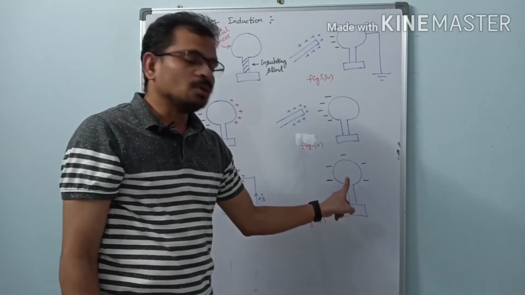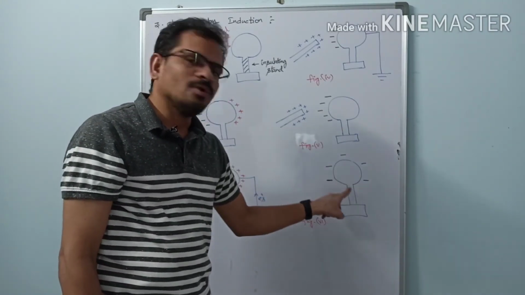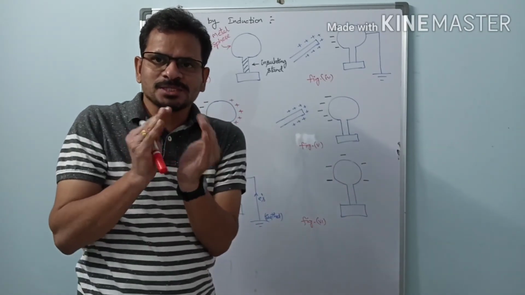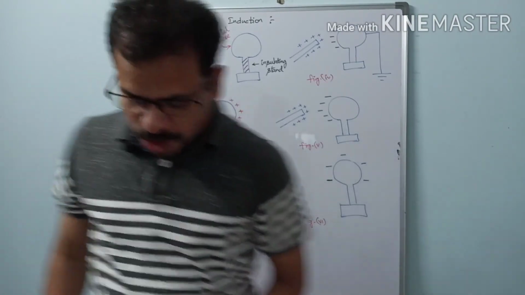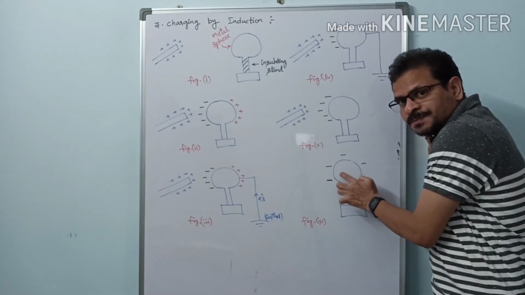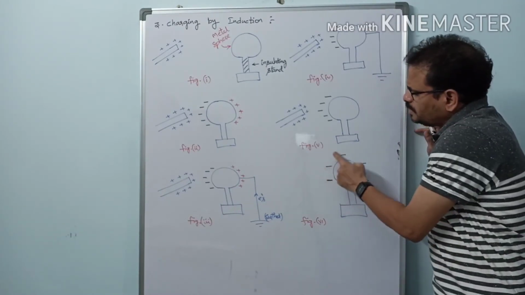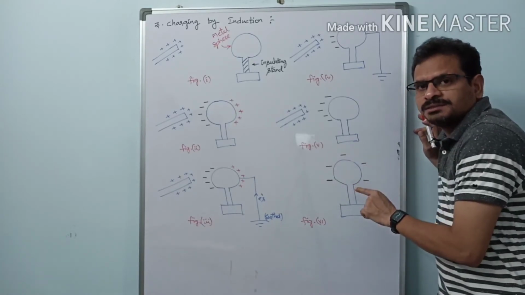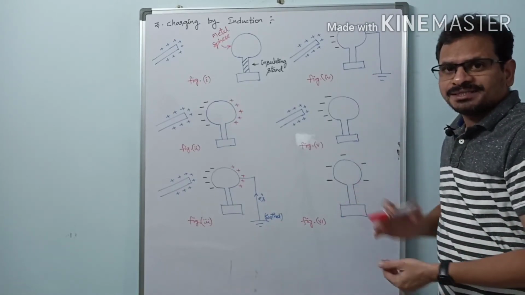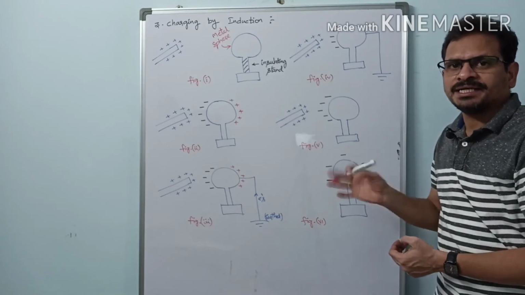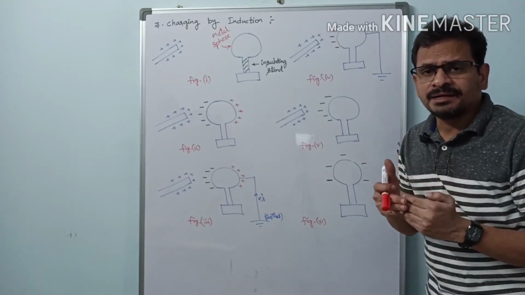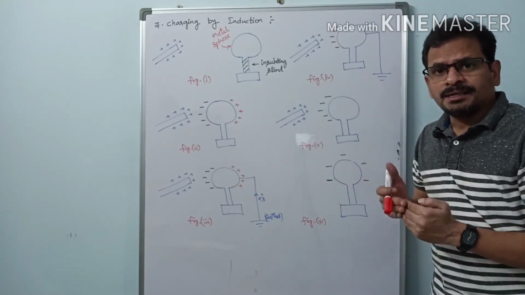Previously I told you, no charges will be present within the body. See, what is the shape of this body? It is just like a shot put. Shot put is a metal sphere. You are all familiar with shot put, no? So within the volume of this metal sphere, there is no availability of charges. Only the charges reside over this surface. Sir, how is this possible? Why are the charges not residing inside and why are they residing outside? In further sessions, you will get everything clear. Right? There we deal deeply with conductors and insulators also.